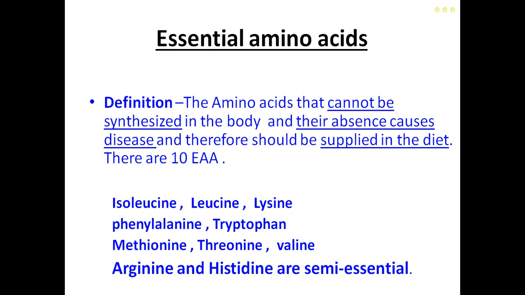Okay, so among these 10 essential amino acids, 8 are actually essential, whereas arginine and histidine are semi-essential. They are semi-essential because when the precursor amino acids are present in the body, then they can be synthesized in the body. Suppose the precursor amino acid is not there in the body, then they become essential. So arginine and histidine are called semi-essential.